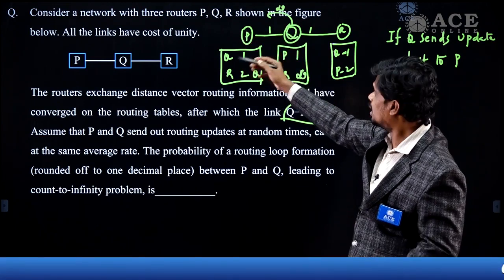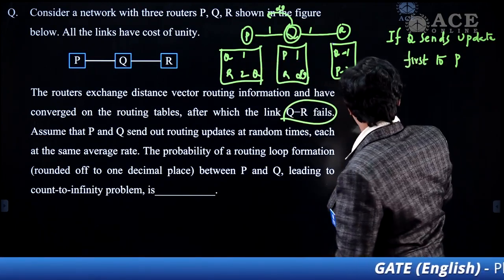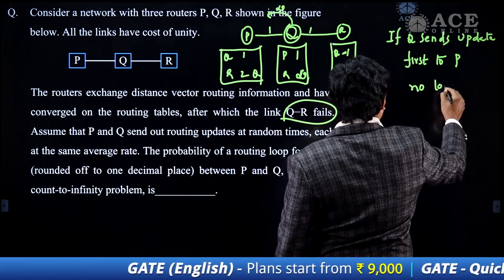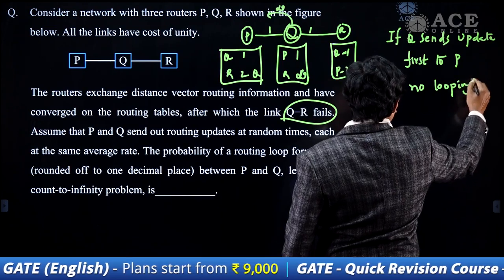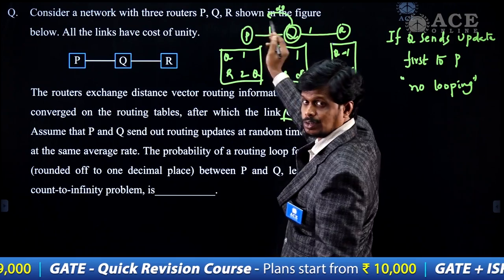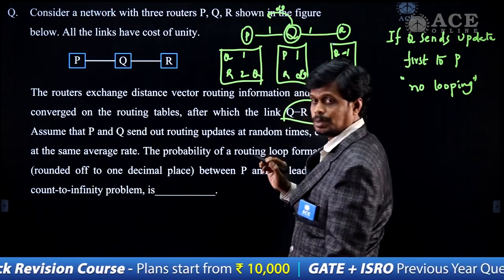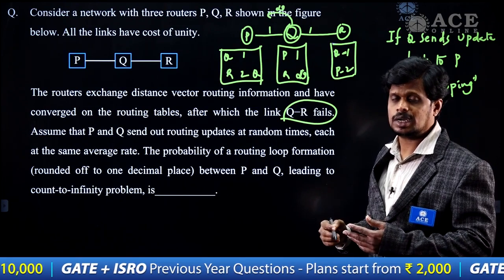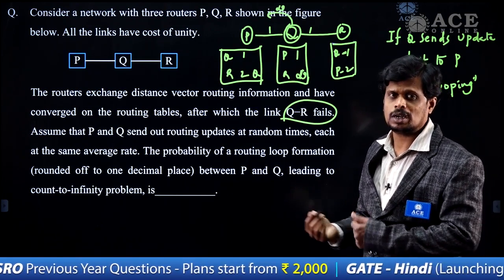So if Q sends the update first to P, then there is no looping, because this is going slowly and at the end reaches P, so P learns about that particular link without having any loop.